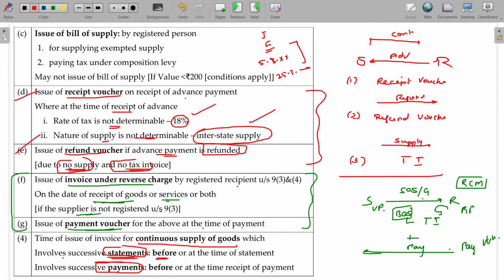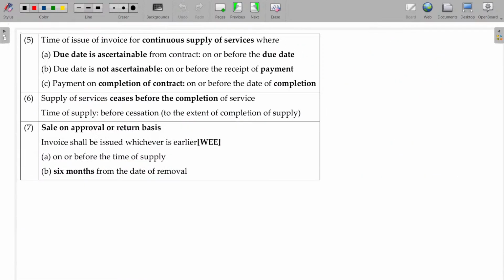In case of continuous supply of goods. Similarly, in case of continuous supply of services, mobile will be continuous supply of services. Mobile is a continuous supply of service. Water connection you have in your home, continuous supply of services. That supply will be continuous. But monthly once, exactly last date, bill will be ready and you have to pay in the third week. From the last week to the third week, you still consume the water and other things. The service is enjoying, but still, okay, the billing date will be as per the date.